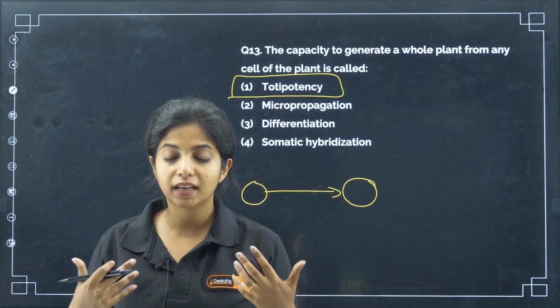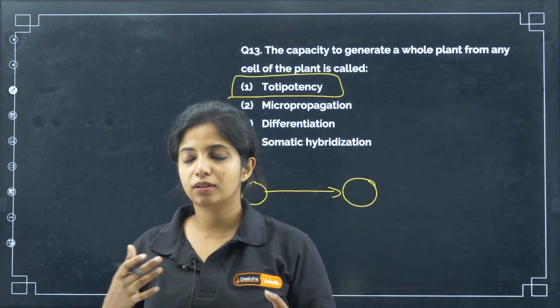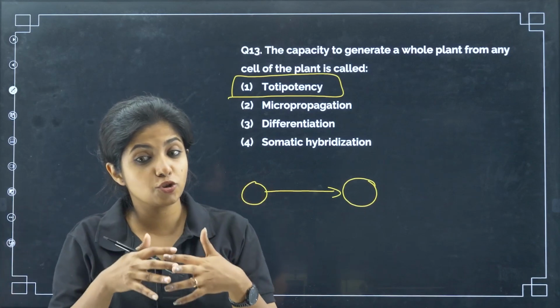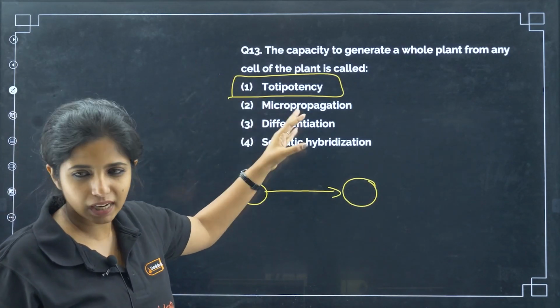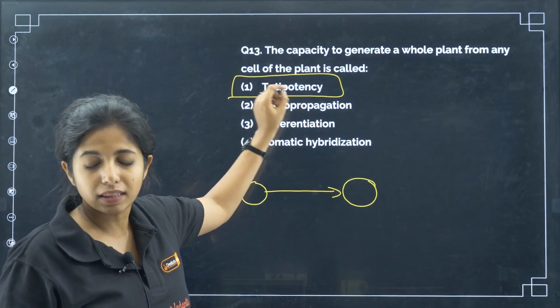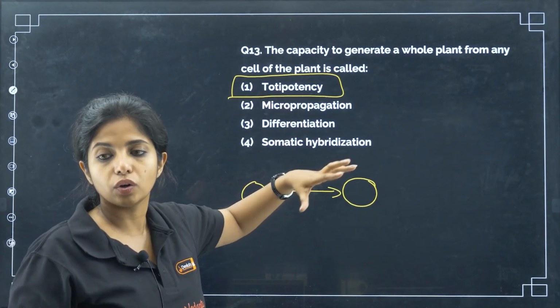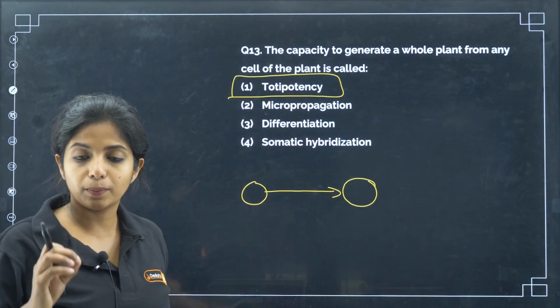This is known as somatic hybridization. That is for the production of hybrid plant without sexual reproduction. Without sexual reproduction, you're doing it. So here, all of it does not make any sense. Just this one makes sense. That is totipotency. What is totipotency? The capacity to generate a whole new plant from any cell of the plant body.